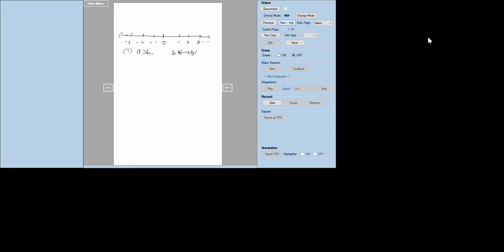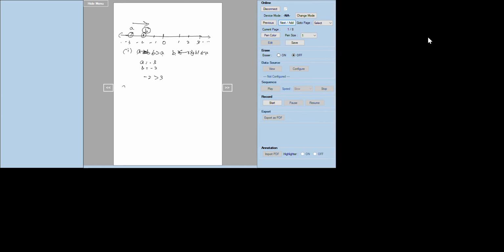right side of A. Let us see A is equal to -3, B is equal to -2. Sorry, if B is greater than A, let us assume like this. If B is greater than A, B has to be on the right side of A. So you see, this is A and this is B. B is on the right side. So -2 is greater than -3.